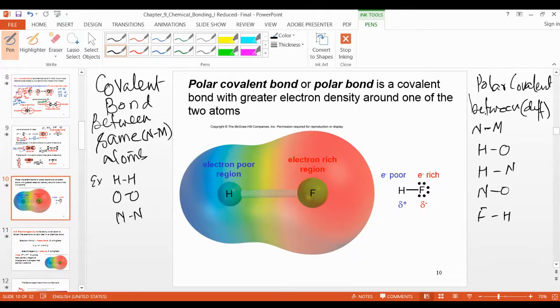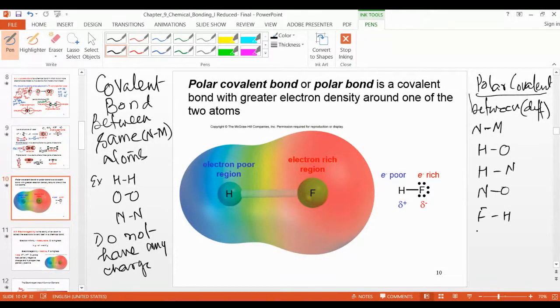So different non-metals are called polar covalent bonds because they have a partially positive and partially negative charge. Generally, covalent bonds don't have any charge.